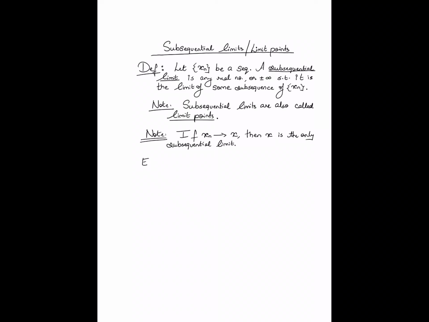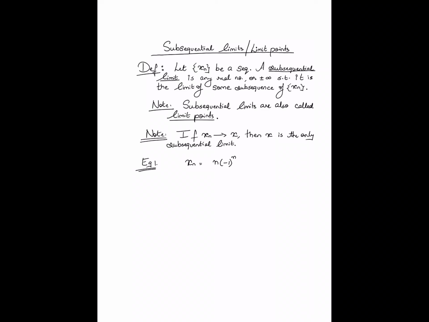But we will now give a few examples of sequences that produce more interesting subsequential limits. Example 1: xn is equal to n times minus 1 raised to n. Stare at this for a second, pause the video if you need to, and think about what the subsequential limits of this sequence are.